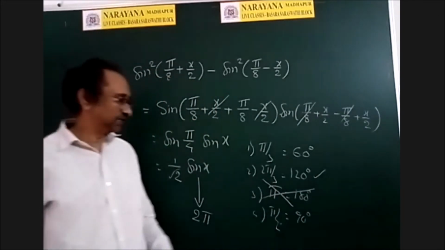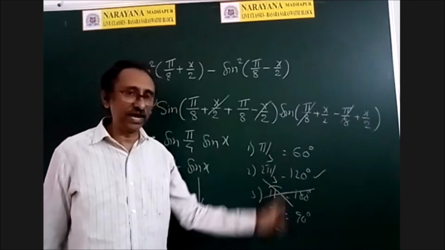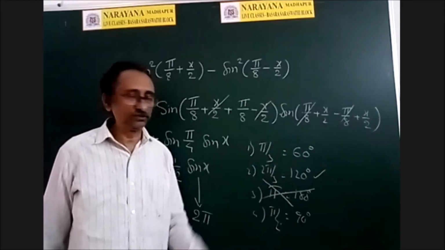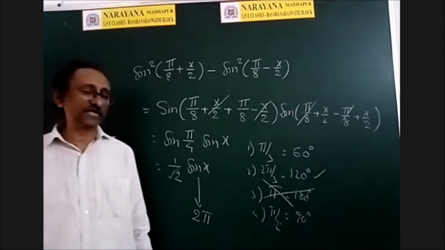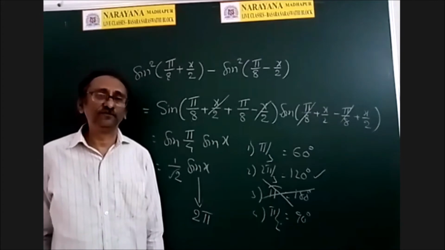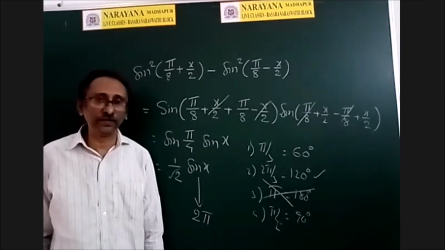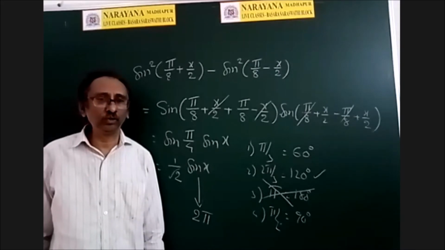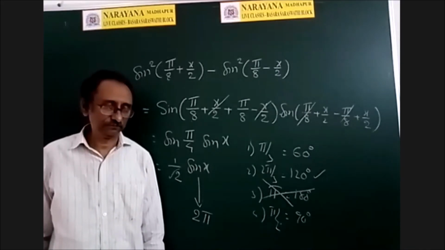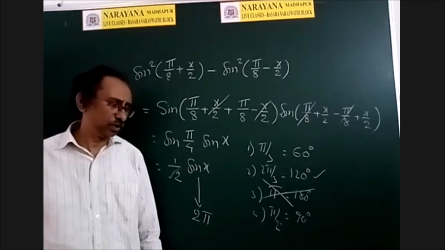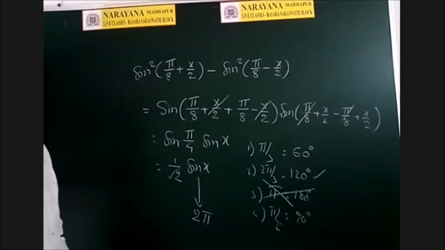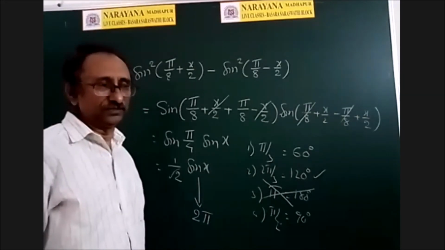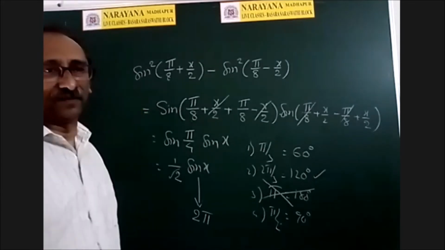Now you may get the same function if you substitute x plus pi by 3 in place of x. If you get the same function, then pi by 3 may be the period. Yes, you have done well, but we can only confirm that 2 pi by 3 is a period, not yet that it is the fundamental period.